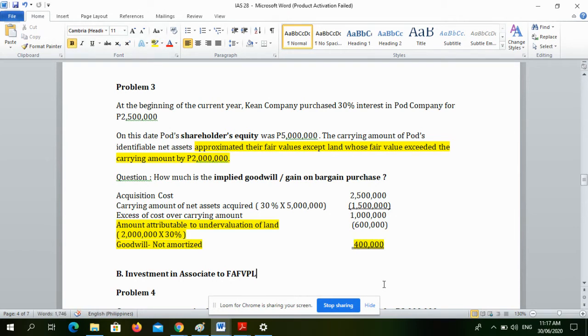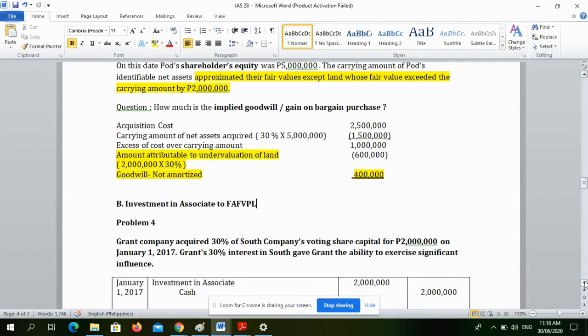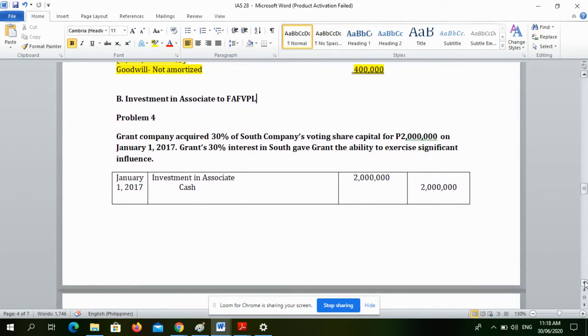So, meron tayong implied goodwill. Meron ba tong effect sa journal entry? Wala. Wala siyang effect sa journal entries natin. Gusto lang natin malaman. But, journal entry-wise, wala siyang effect. So, I'm already done with problem 3. Okay, eto. This is a kinda long problem.